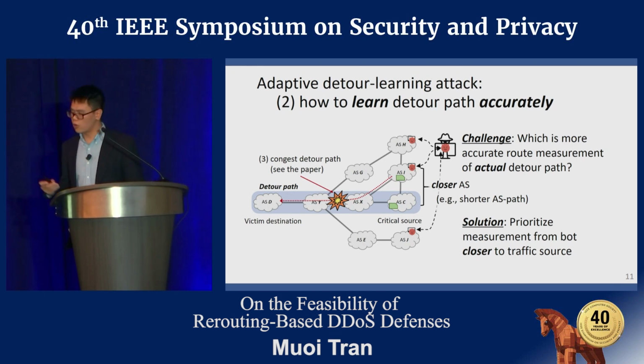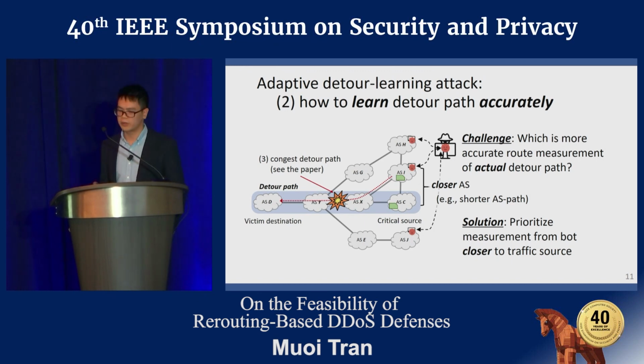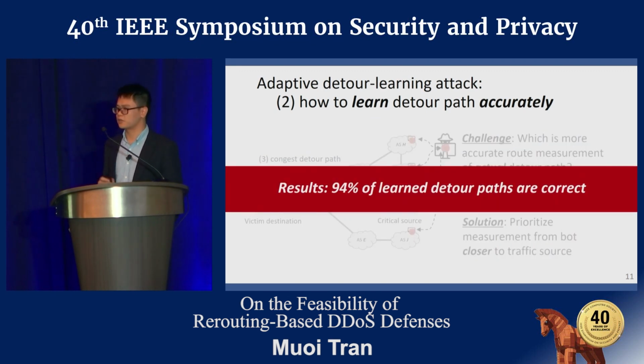For more detail on this step, please check out our papers. As a result, our adversary can achieve around 94% of the correct detour path. And just by the way, we have this result using the realistic Mirai botnet datasets.